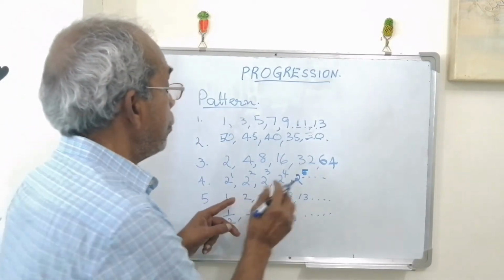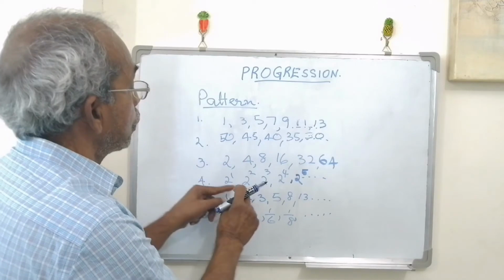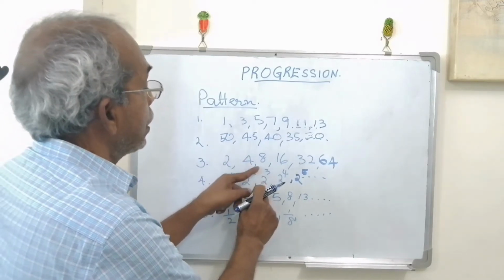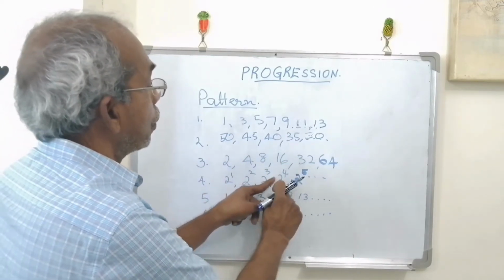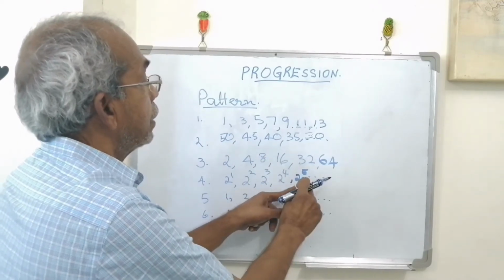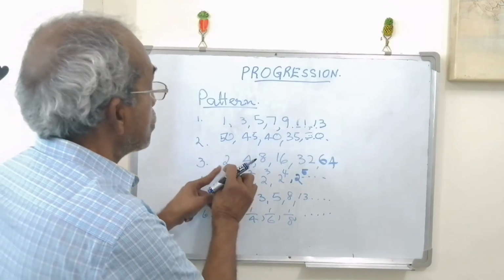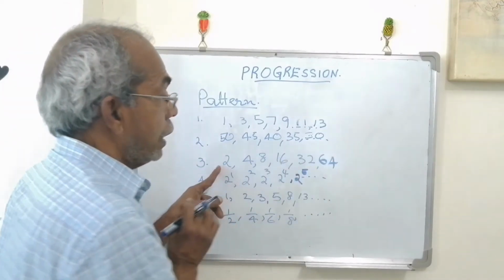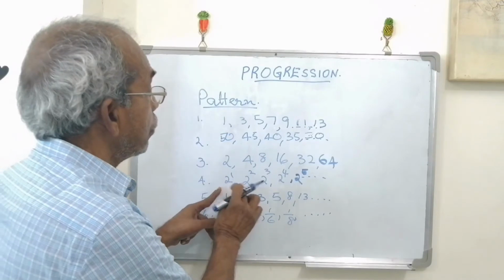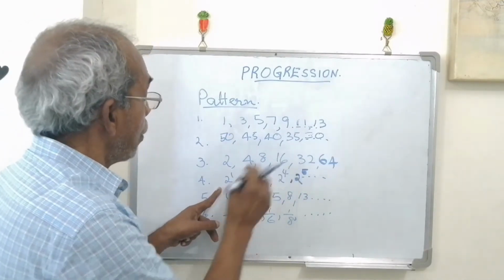The third and fourth are the same: 2 to the power of 3 is equal to 8, and 2 to the power of 4 is 16. Even though it is written in terms of simple numbers, this is written in the form of powers.